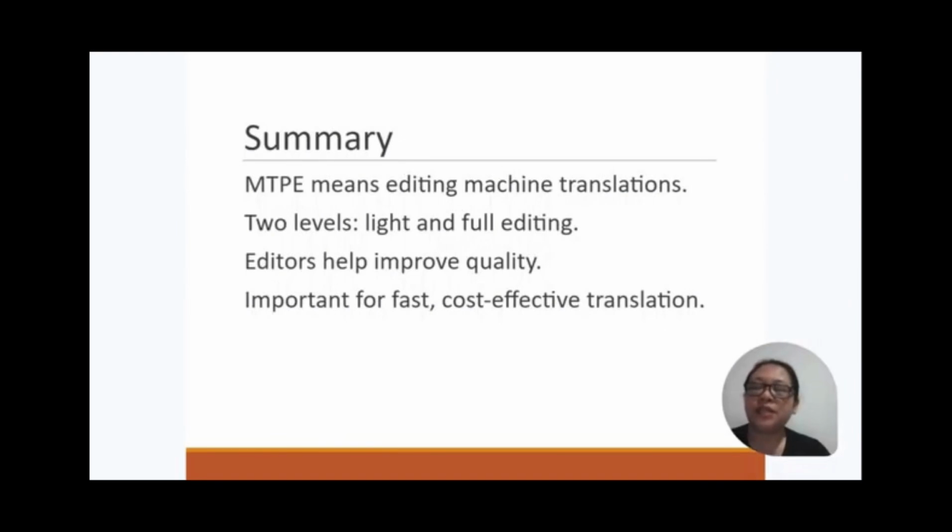MTPE stands for Machine Translation Post-Editing, which means fixing and improving translation made by a machine. There are two levels of editing: light post-editing, which is quick and basic, and full post-editing, which focuses on high quality. Post-editors play an important role by improving accuracy, clarity, and natural flow in the translation. MTPE is useful for making translation faster and more cost effective, especially for a large amount of content.